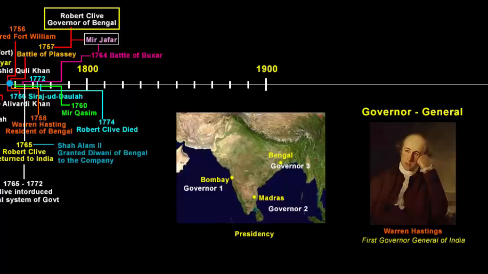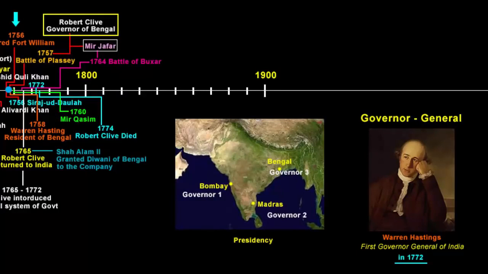And Warren Hastings was the first Governor General of India. He was appointed as the Governor General in 1772. And not to forget, Warren Hastings is the same guy who was once the prisoner of Siraj-ud-Dowlah when he captured Fort William at Calcutta in 1756. Moments back I said Warren Hastings became the Governor General in 1772. Actually it was 1773. I missed it by a year.